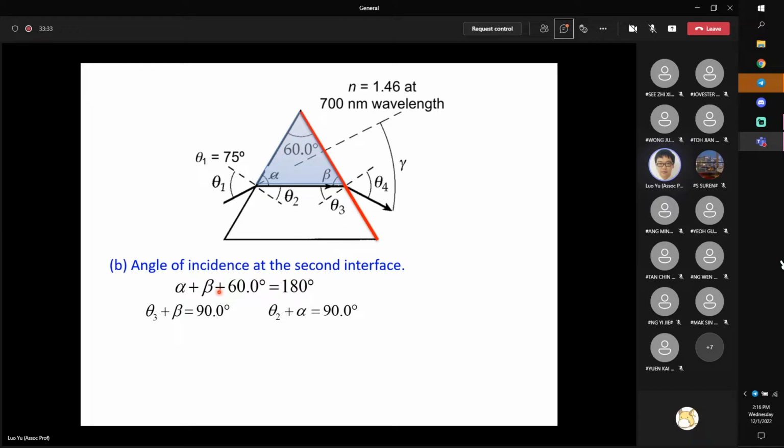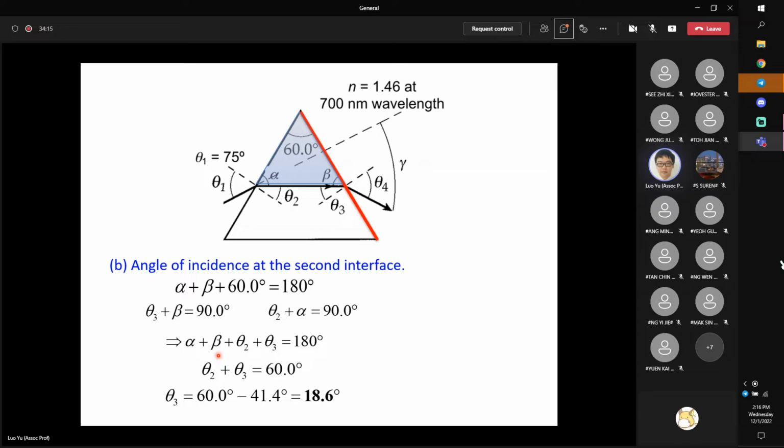Now there are three equations and three parameters, so we can solve for all three unknown parameters, alpha, beta, and theta 3. The way to solve that is we look at the second and third equations and add the left-hand side and the right-hand side together. We have alpha plus beta plus theta 2 plus theta 3. All the left-hand side added together, we get 90 plus 90 equal to 180. Then this equals 180, which is alpha plus beta plus 60. So this one and this one should equal each other. We neglect alpha plus beta. We can directly show theta 2 plus theta 3 equal to 60 degrees.